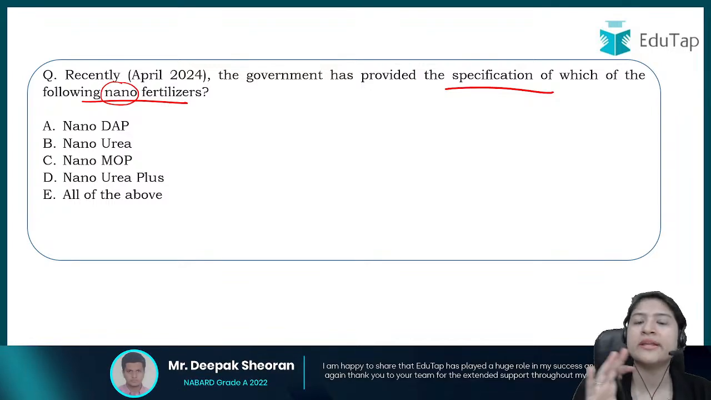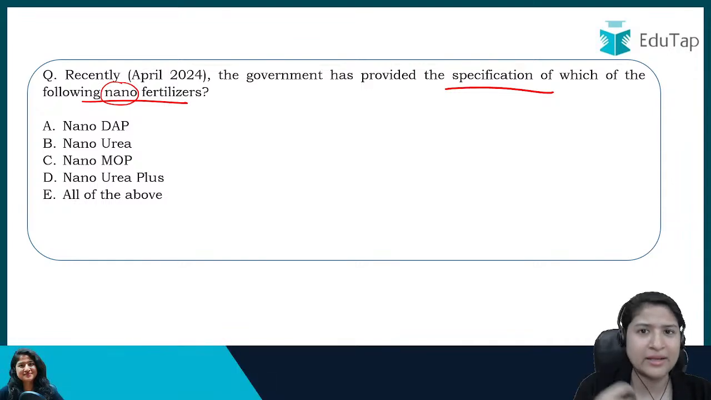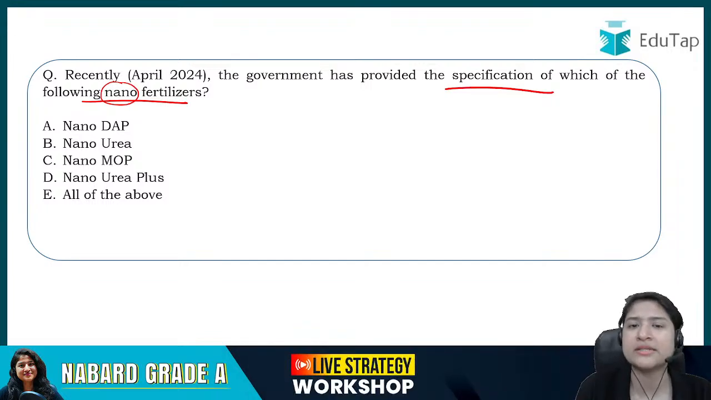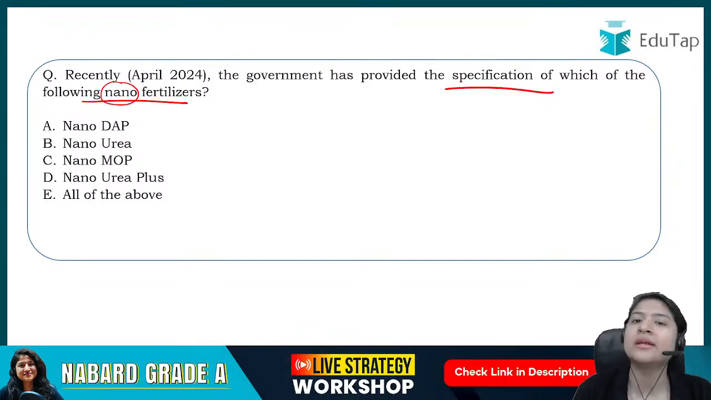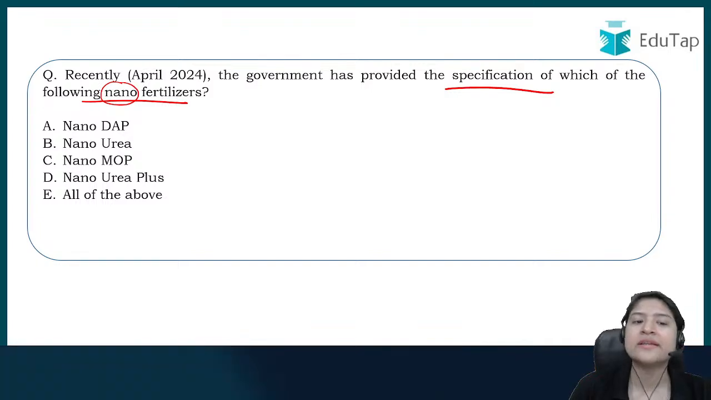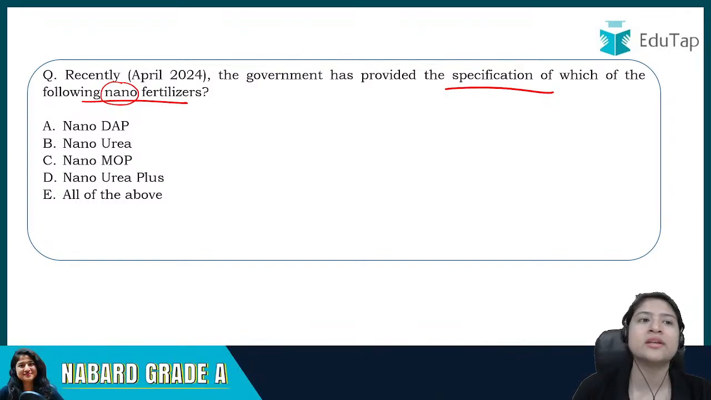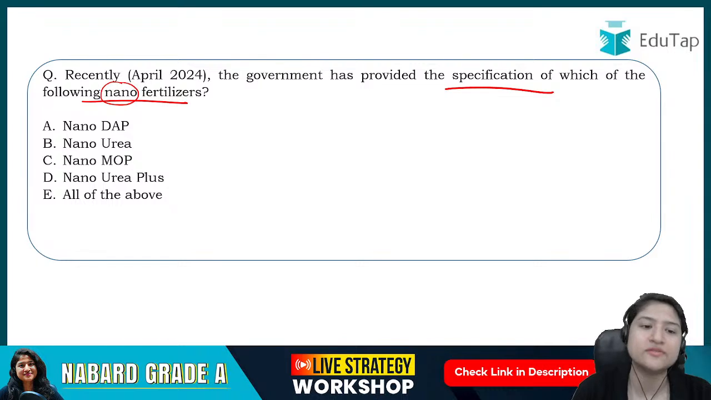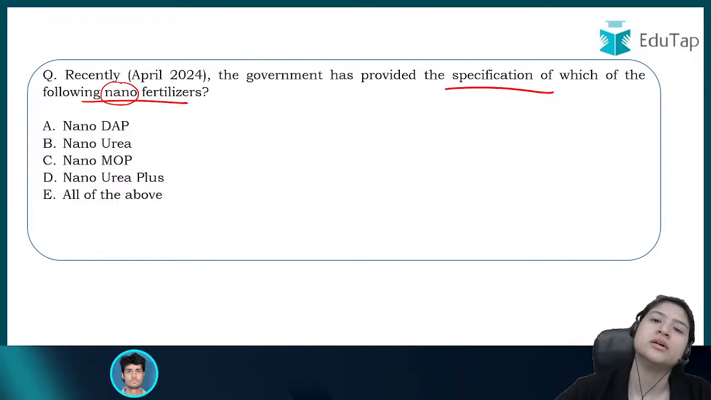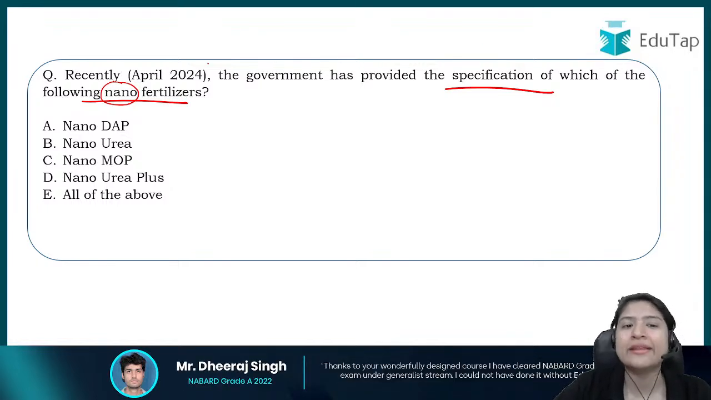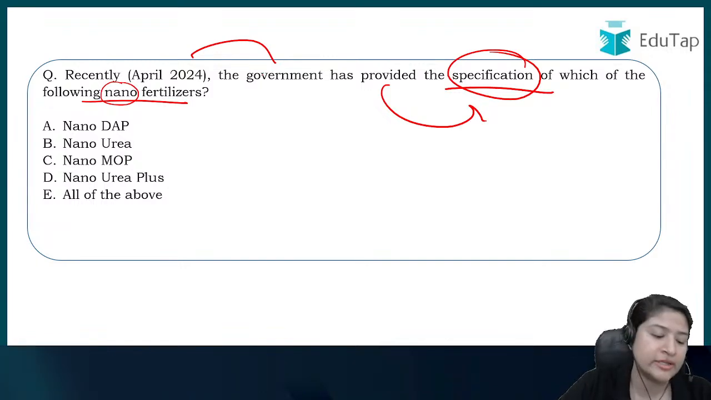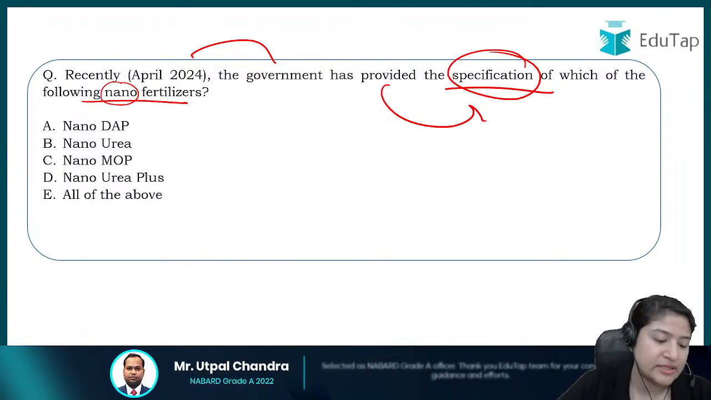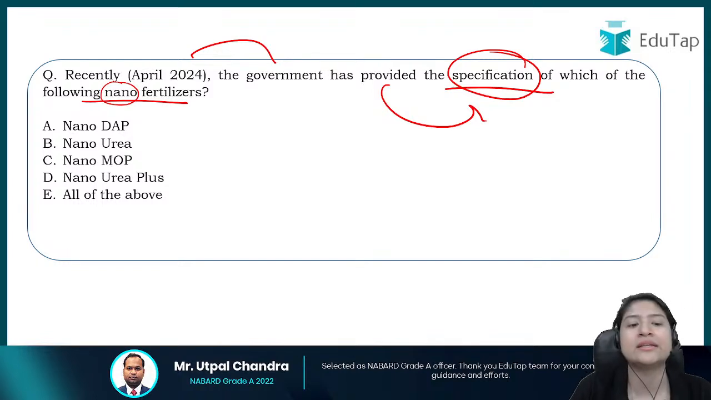Also, many times the fertilizer just remains as a residue in the soil because the time for the plant to grow has gone. That is why nano fertilizers are more precise and more efficient. So we have nano DAP, nano urea, and nano MOP, that is muriate of potash. But here, the government has provided the specification of one of the following nano fertilizers. Okay, yes, Preeti and Mamta have given the right answer.